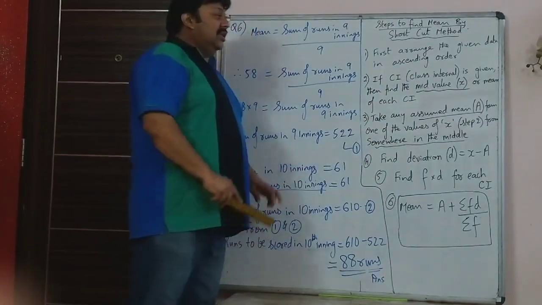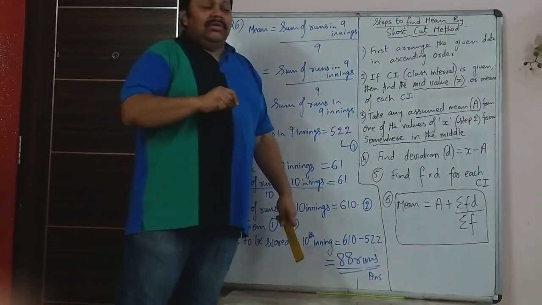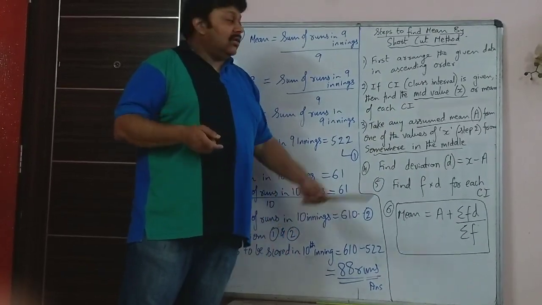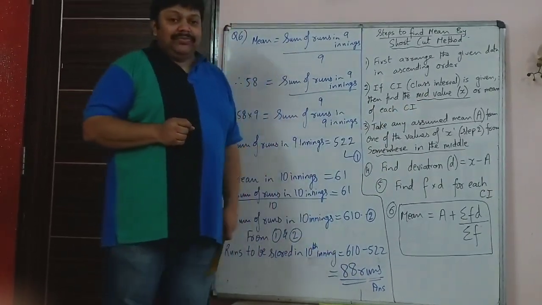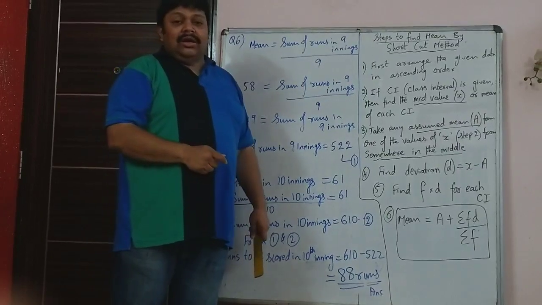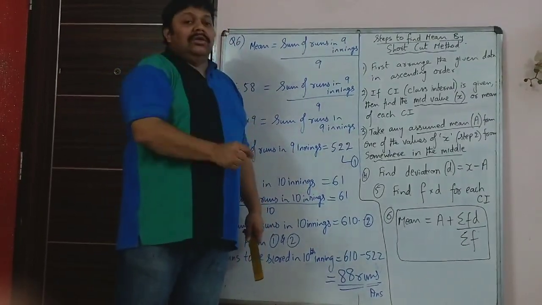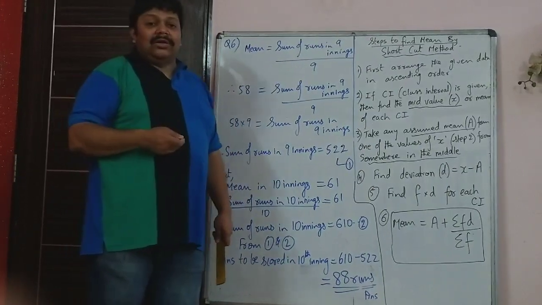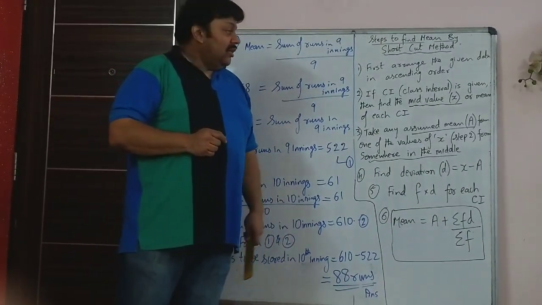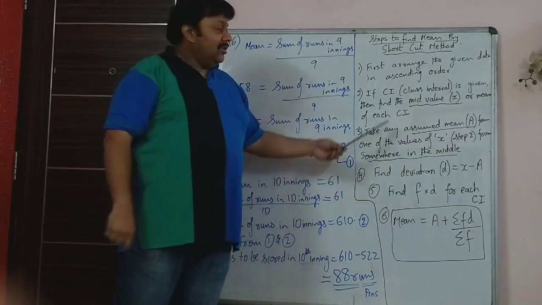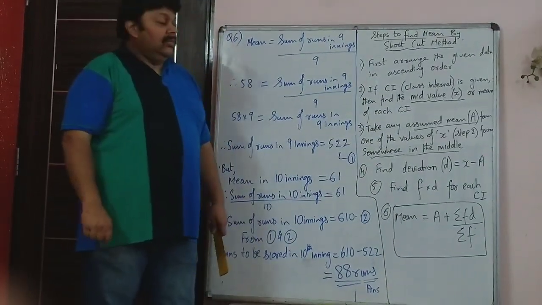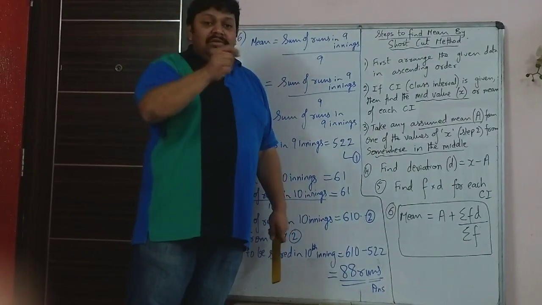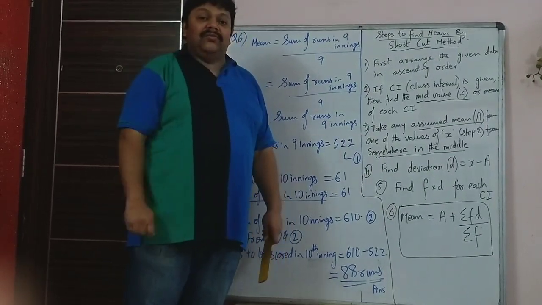Then if class interval is given, you have to find the mid value or mean of that class interval and call it X. So after writing the class interval, the next column will be to find the mean or the average of that class. So mean of that class, or mid value. For example, 0 to 10. The mid value of 0 to 10 is 5. So X for that first class will be 5.